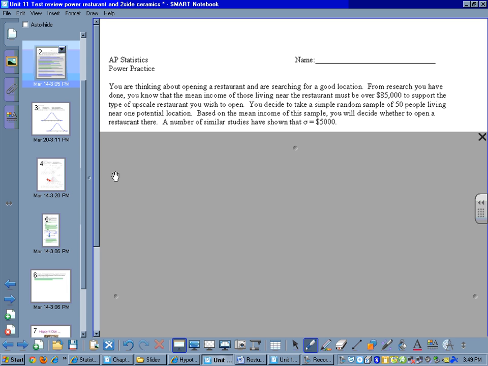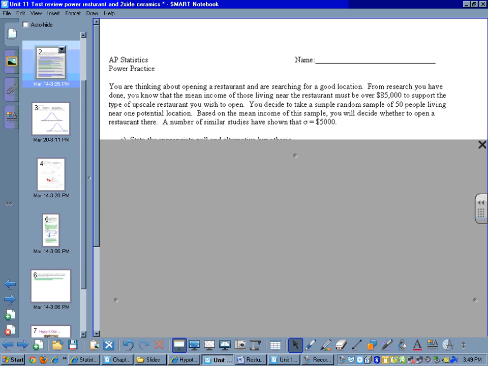From research you have done, you know that the mean income of those living near your restaurant must be over $85,000 to support the type of upscale restaurant that you wish to open. We decide to take a simple random sample of 50 households or people living near one potential location. Based on the mean income of the sample, I'll decide whether or not I'm going to open my restaurant there. Similar studies have shown that our population standard deviation of income is approximately 5,000.